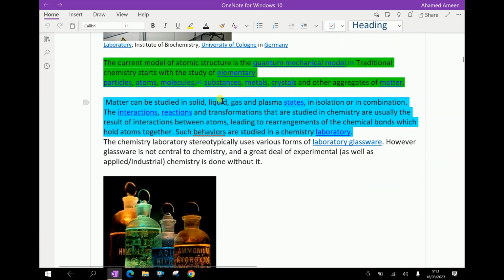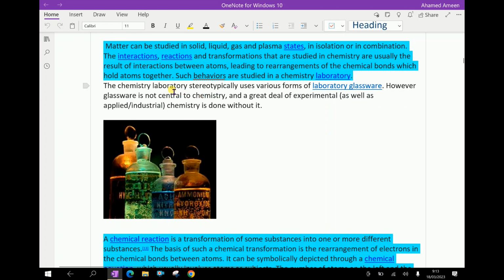The current model of atomic structure is the quantum mechanical model. Traditional chemistry starts with the study of elementary particles, atoms, molecules, substances, metals, crystals, and other aggregates of matter. Matter can be studied in solid, liquid, gas, and plasma states, in isolation or in combination.